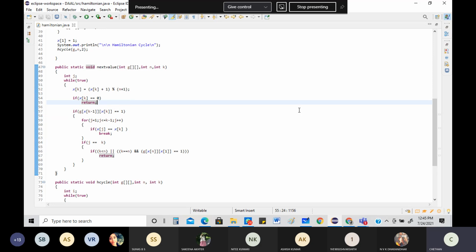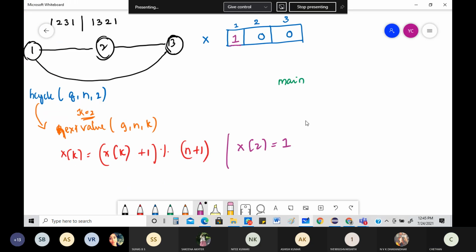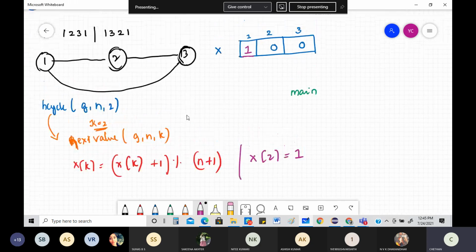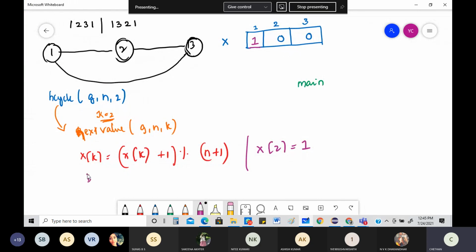So if x of k is equal to 0, let me check. What is the value that you have? X of k. So I'll write it here itself. If x of k equal to 0. What is k? First of all, x of 2 equal to 0. Check. Is there a condition here? X of 2 is equal to 0?